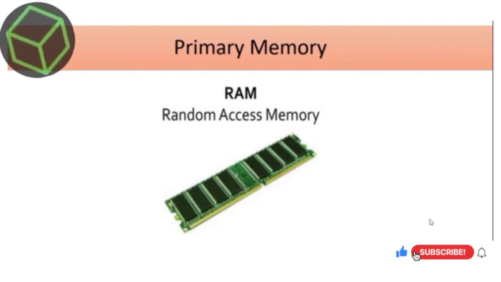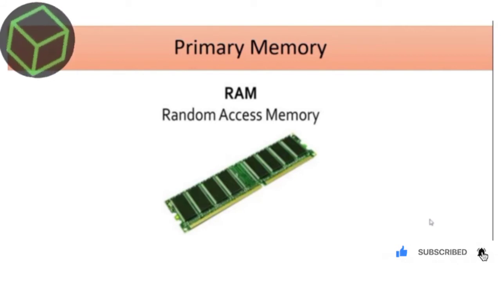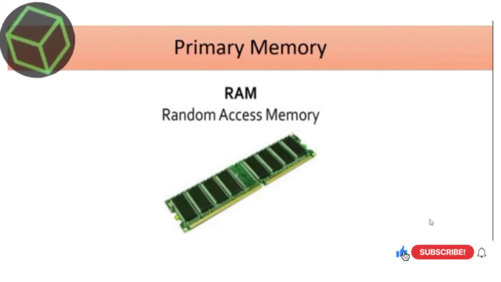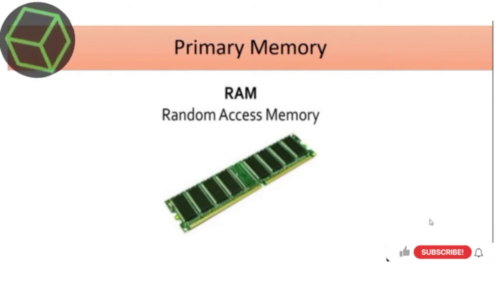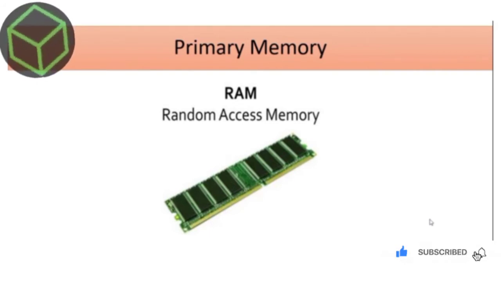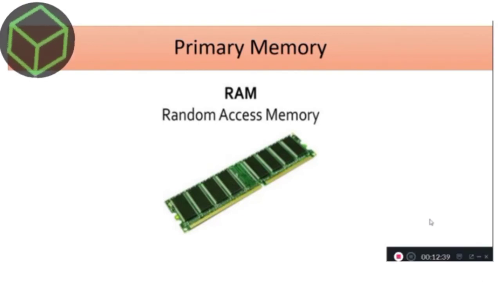Primary memory, or internal memory, or you can say main memory, is the built-in memory designed to store data and instructions while the computer is working. The data stored in internal memory is erased when the computer is turned off. It is always easier to access data or programs from internal memory, as it is the fastest of all forms of computer data storage. Primary memory is divided into two parts, RAM and ROM.